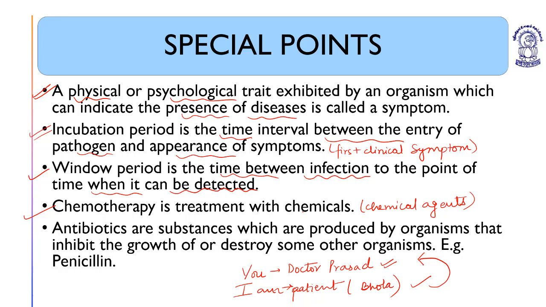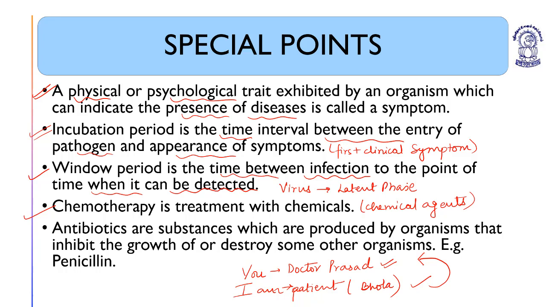It means it is hidden, छुपा हुआ है. So first is incubation period, then the window period, then chemotherapy.